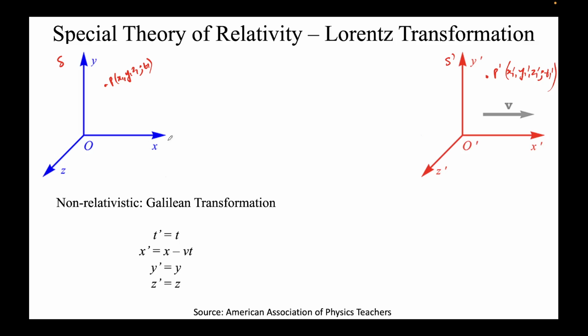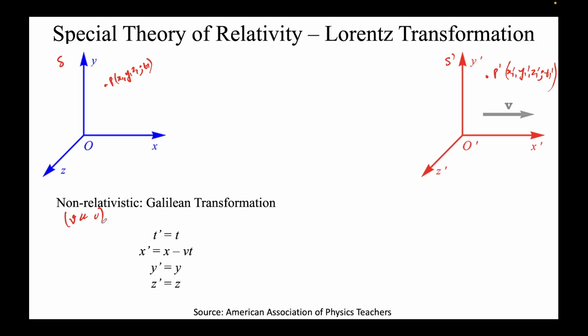What do we mean by non-relativistic? That v is much less than c. c is 3 into 10 to the power 8 meter per second. v here can be, let's say, maximum 10 to the power 4, 10 to the power 5, or maybe 10 to the power 6 meter per second. Even then, v is less than c, and we are still in the non-relativistic regime. For instance, for the rockets fired from Earth by NASA, JAXA, ISRO, and the European Space Agency, v is much less than c.